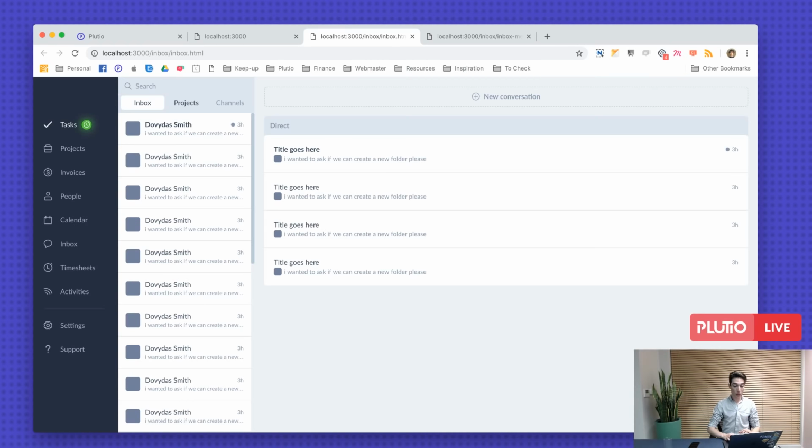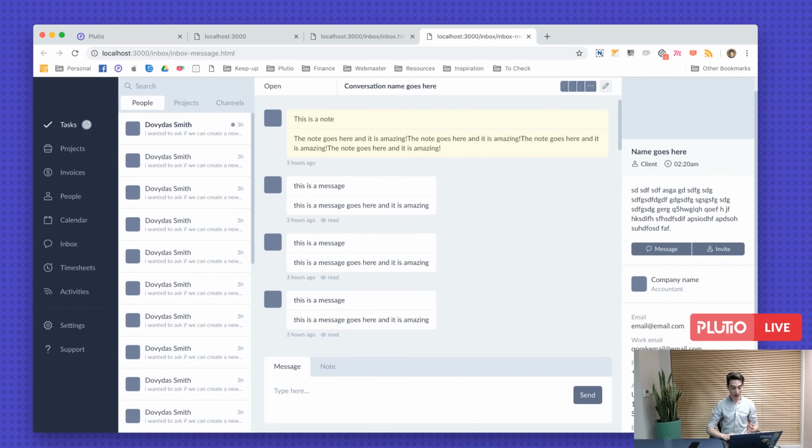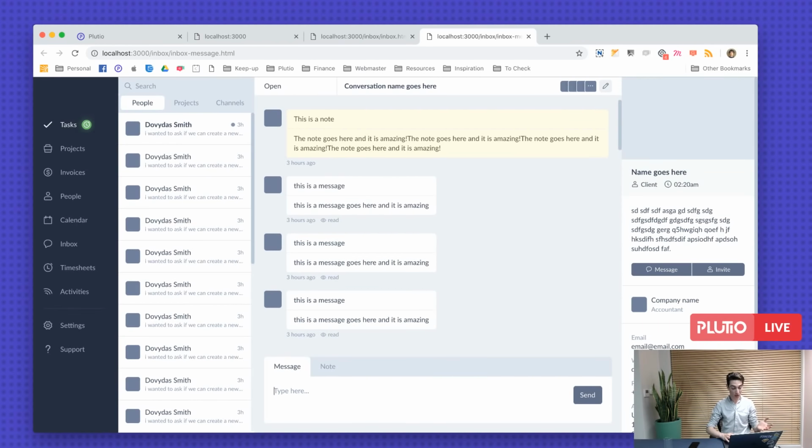When you click on one of the conversations, it will open up the conversation page, from which you'll be able to see the person's detail, and you can type the message here, add a note, and so on. So that's what we're working on, and that's what you can expect to be coming very soon.